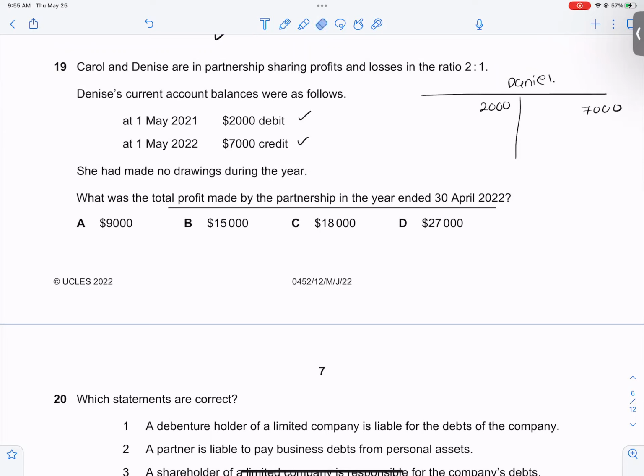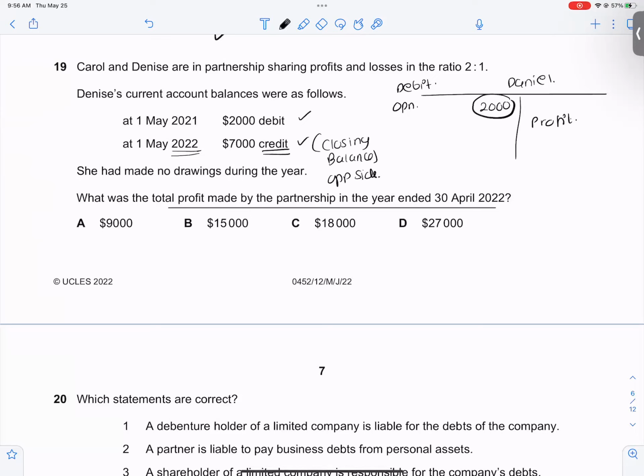So Daniel's opening current account balance was 7,000 on the debit side. When I close it, there would be profit for the year, and his closing balance is 7,000 credit. I should note over here that the closing balance you will write on the opposite side.